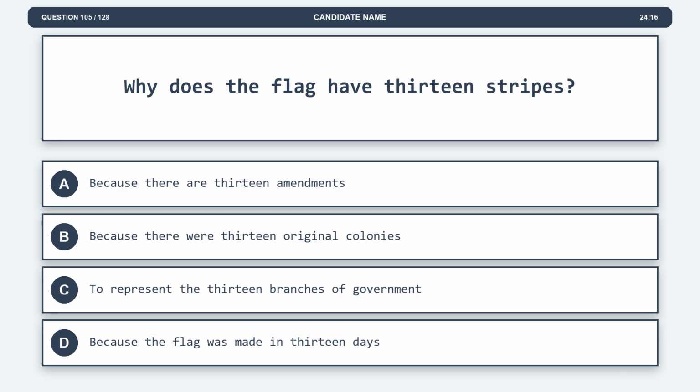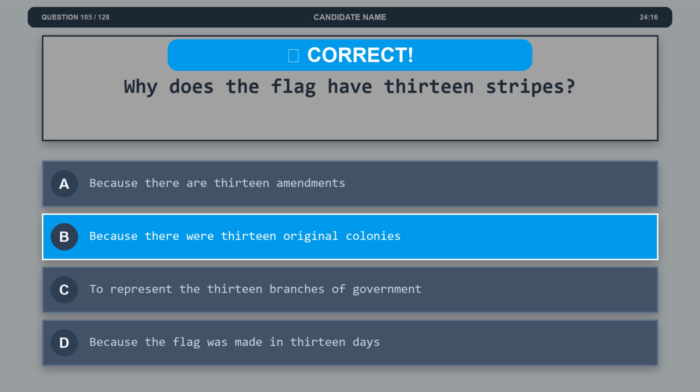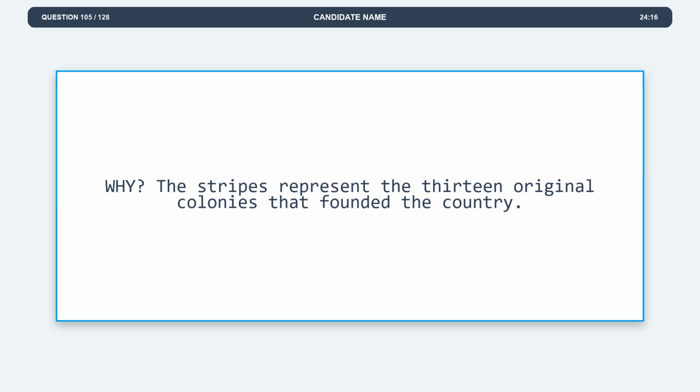Question 105. Why does the flag have 13 stripes? Option A, because there are 13 amendments. Option B, because there were 13 original colonies. Option C, to represent the 13 branches of government. Option D, because the flag was made in 13 days. The correct answer is option B, because there were 13 original colonies. Explanation: the stripes represent the 13 original colonies that founded the country.